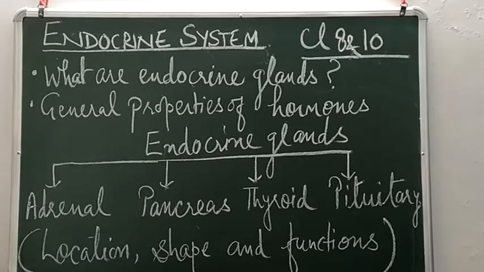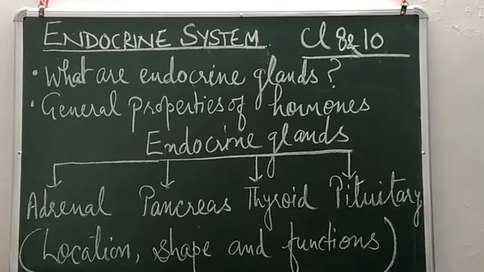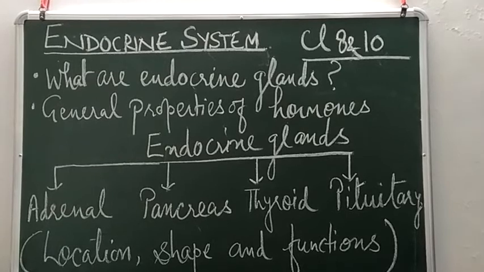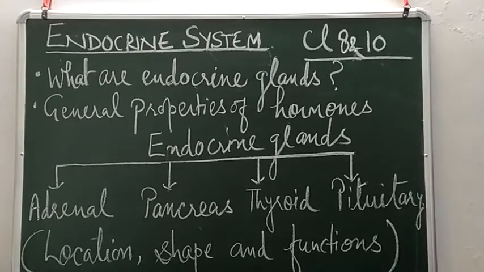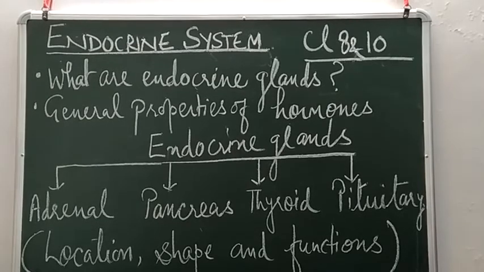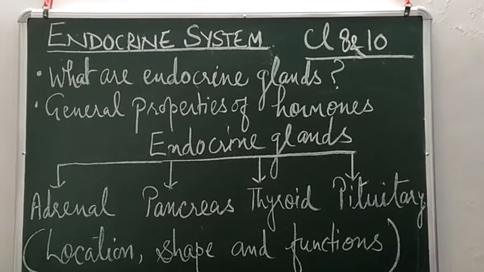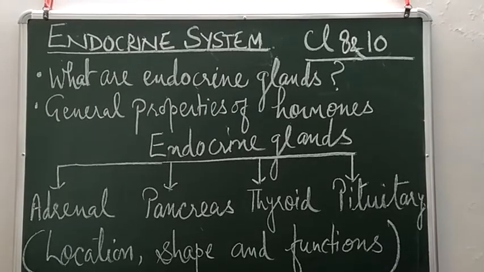Again, it will cause serious consequences in the body. And hormones cannot be stored in the body. In case there is extra hormone in excess, it can be excreted from our body. So this is about the general properties of hormones.